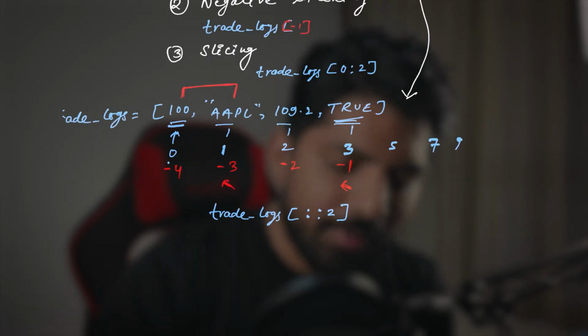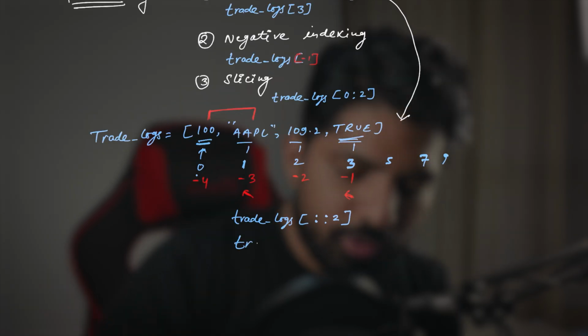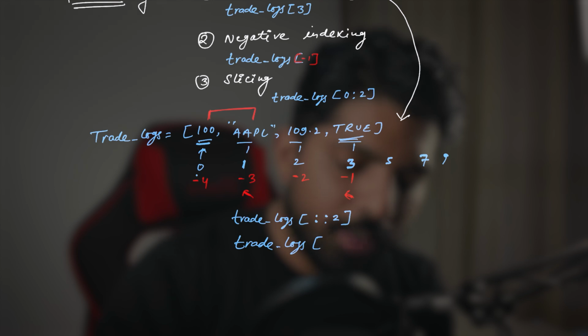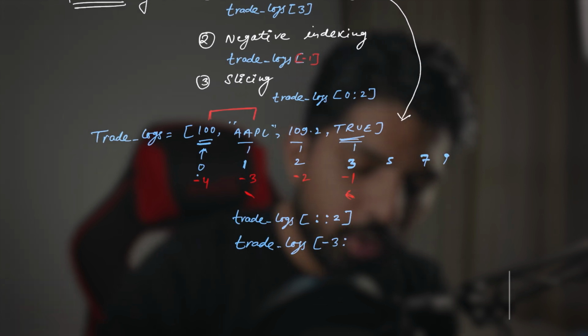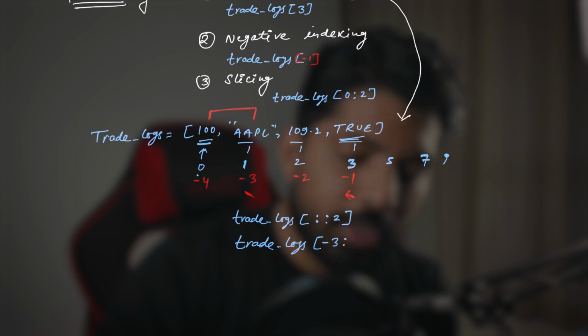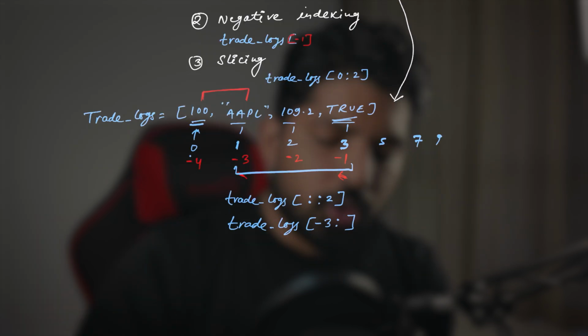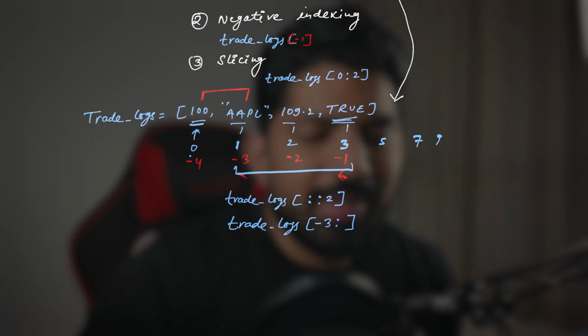Same goes for negative indexing. For that, you can write like trade logs. And if you want the values from Apple to true, so you know that this is -3. So you will write -3 up to the Boolean value. So it will be -1, correct? But if you write -1, it will not print out that, so you just leave that. It will give you the values from -3 to -1. So this is how it works. And we will quickly see an example after this explanation.